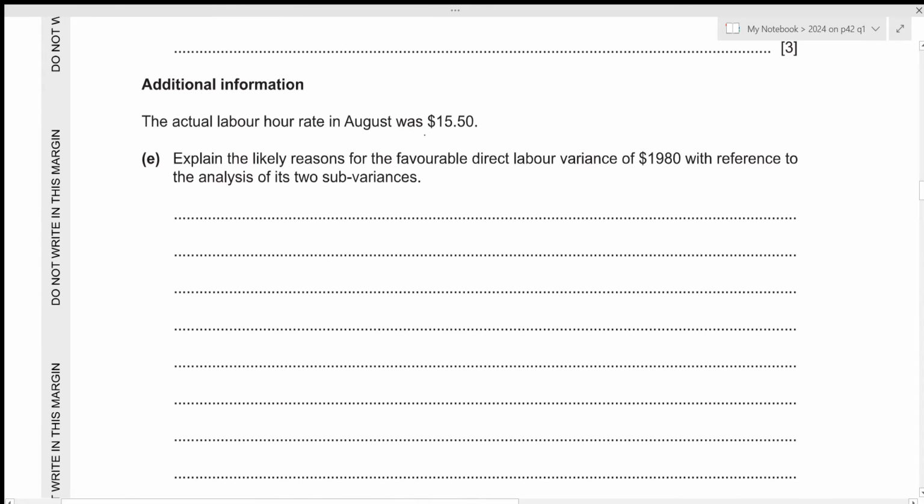The actual labor rate in August was 15.50. We need to explain the likely reasons for the favorable direct labor variance of 1,980 with reference to the analysis of its two subvariances. So in this case, we just need to calculate the two subvariances. Let's start with the direct labor rate variance.